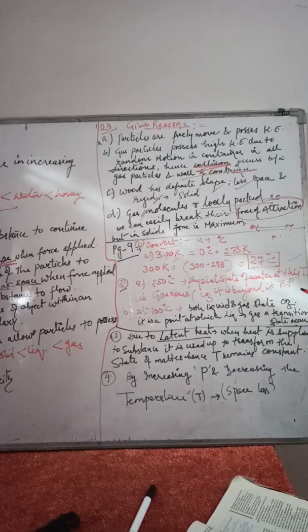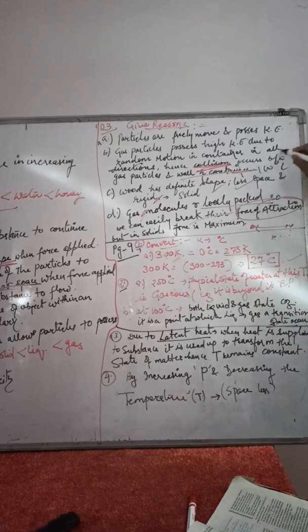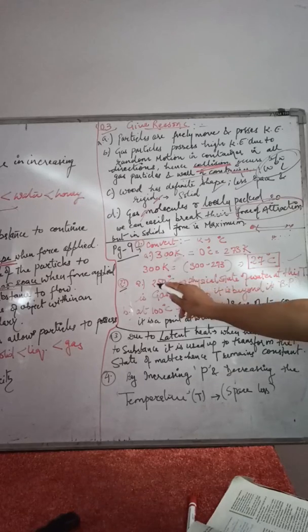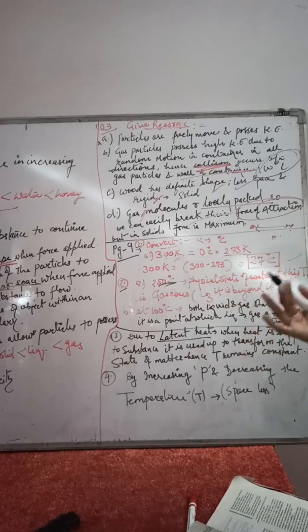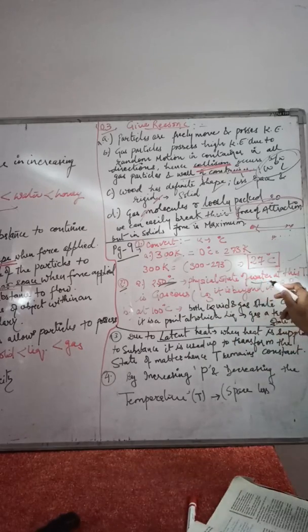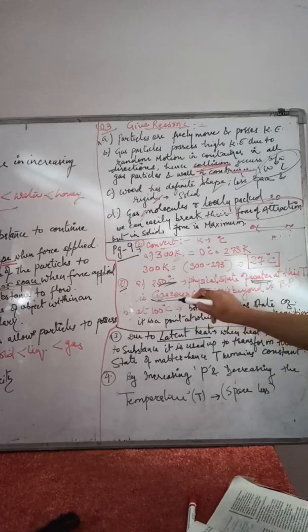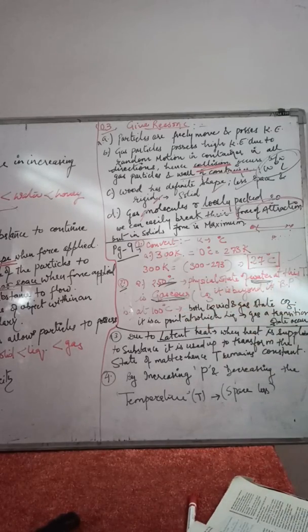Now come to the second question. Here you have to find out the physical state of water at a temperature of 250 degrees Celsius and at 100 degrees Celsius. As we all know, the boiling point of water is 100 degrees Celsius, which means at 100 degrees Celsius water starts to boil, and we can see the first bubble come. At 250 degrees Celsius, it is above the boiling point of water, so water exists in a gaseous state. The gaseous state is the physical state of water at 250 degrees Celsius.